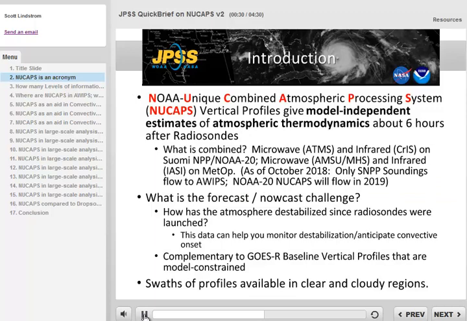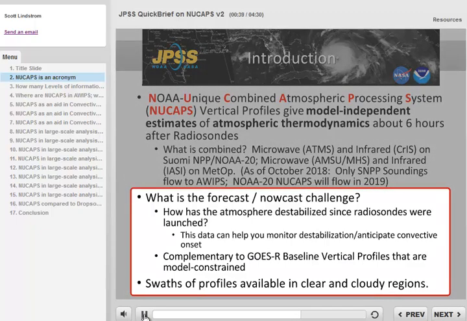Over CONUS, the profiles are produced about halfway between the regular synoptic sounding times. In the afternoon, this is a good time to assess convective destabilization. Large swaths of profiles are available in clear and cloudy regions.